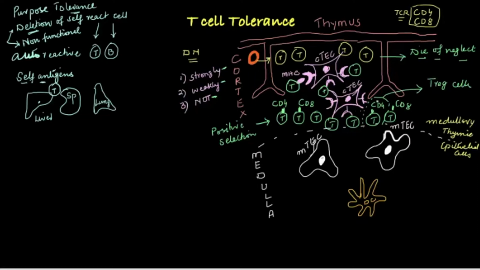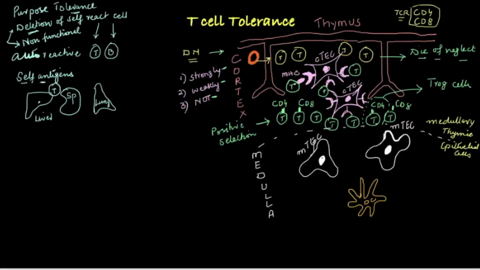And these other cells will become normal CD4 cells or CD8 cells. So they started at the double negative stage. There was no receptor on their surface. Then they came here and cortical thymic epithelial cells presented MHC along with the peptide.